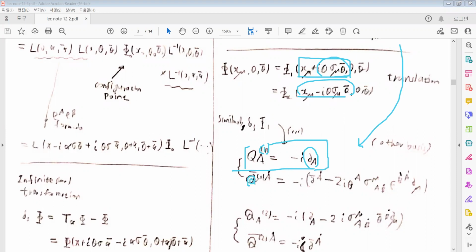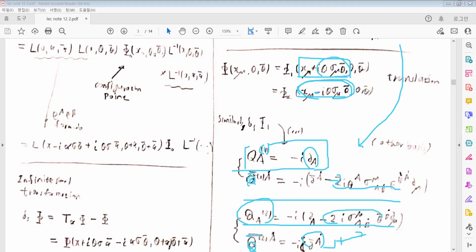But the Q bar is a more complicated form. But in the case of the other basis with the minus parameter sign, then the Q bar is simplified to just the Grassmann differentiation, and additional terms will appear for the Q. Supercharges have more complicated terms, and we can use each supercharge in each basis.